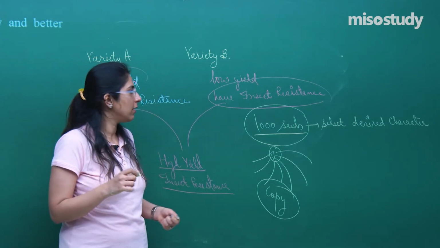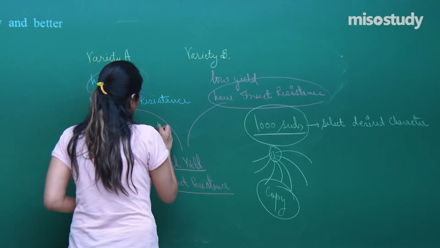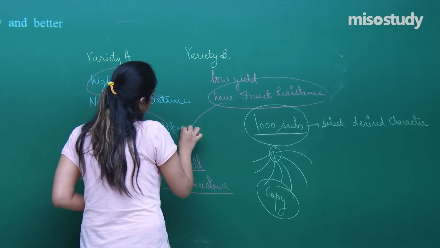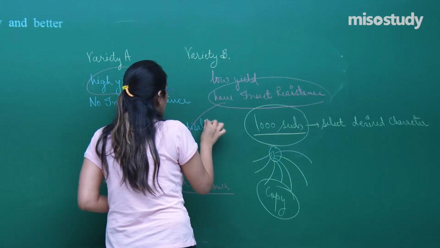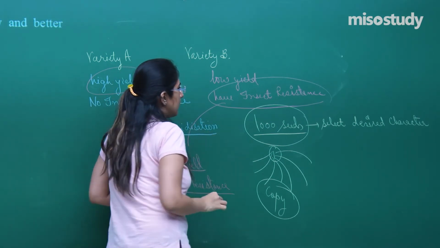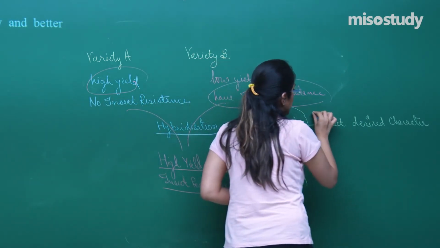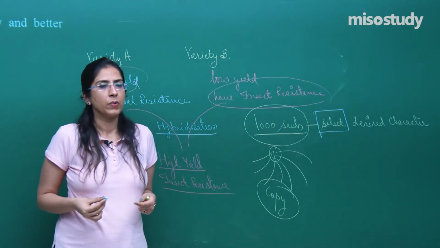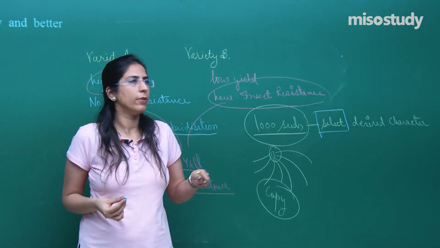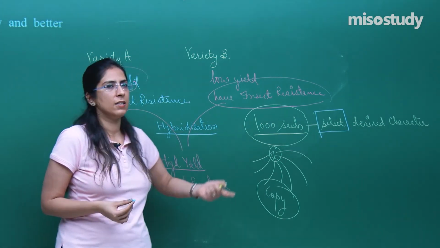Now what I have done? First of all, I have planned one hybridization between these. And after hybridization, I have made a selection of a desired character. That means I have selected those desired characters which I am looking for. So this is the whole basis of the hybridization experiment: first hybridization and second selection.